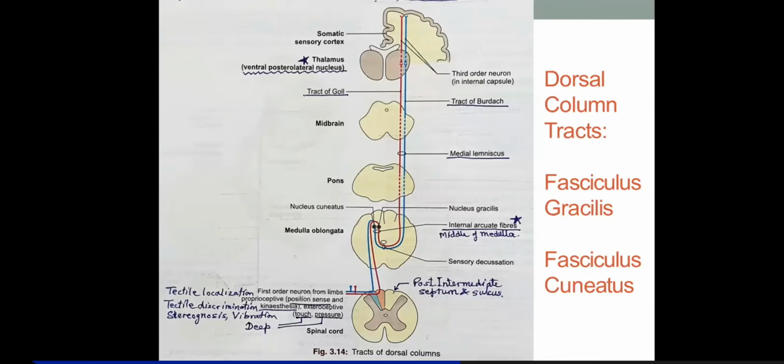These are the second order neurons, the neurons of the internal arcuate fibers. They relay in the ventral posterior lateral nucleus of thalamus. And then the third order neurons will carry these sensations to the somatosensory cortex, again to the postcentral gyrus, areas 3, 1 and 2. Clear? I hope this is clear to everybody.